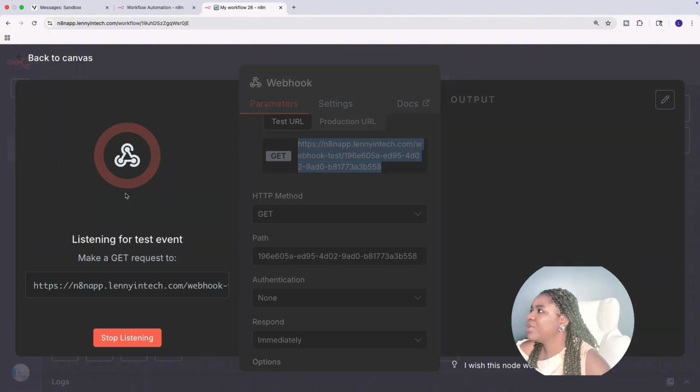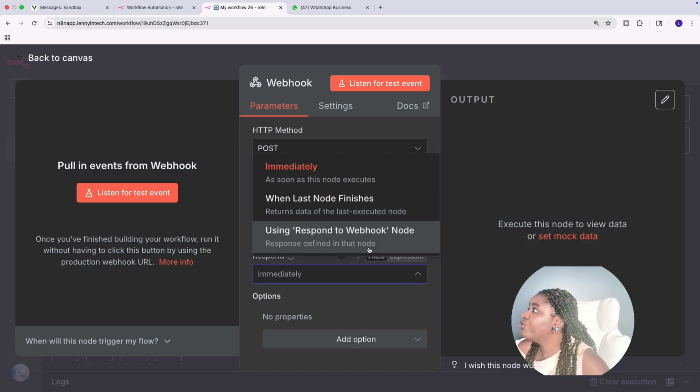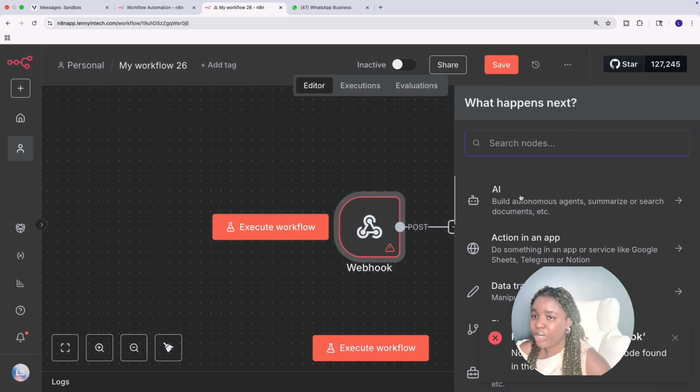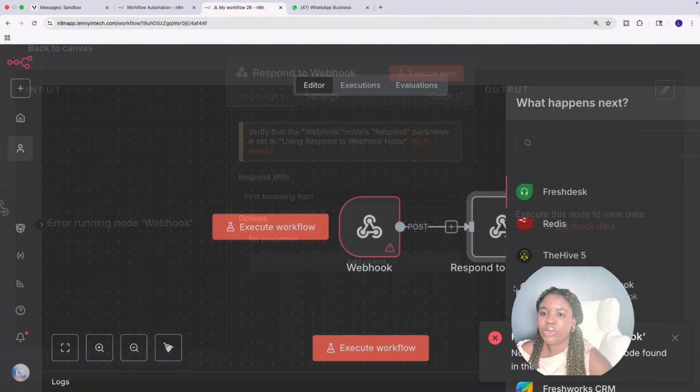In terms of response, because we are going to end with a webhook, we're going to say use Respond to Webhook node. If you are configuring a webhook node and you're using Respond to Webhook, then you need to make sure that you have the Respond to Webhook node configured.